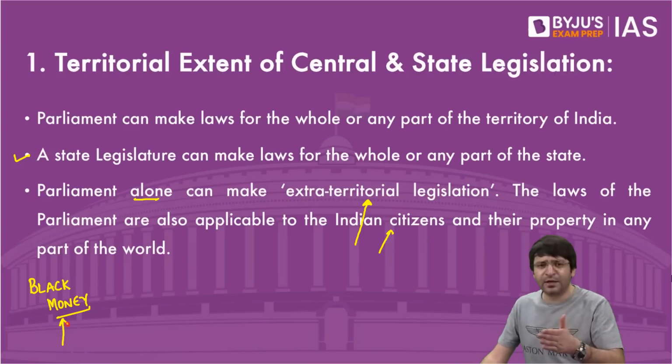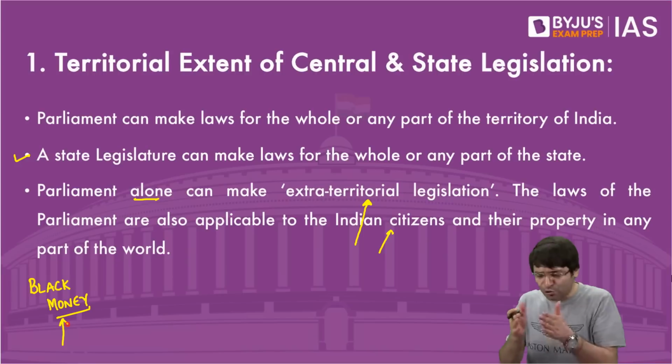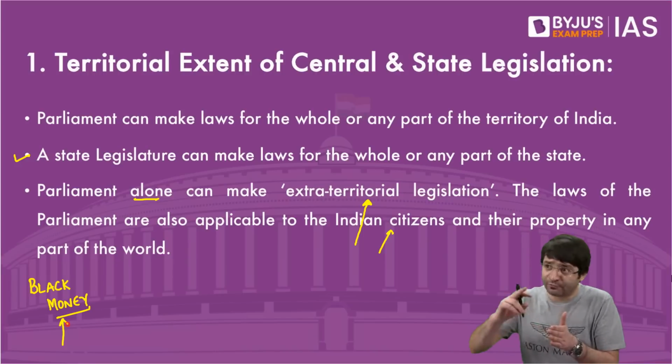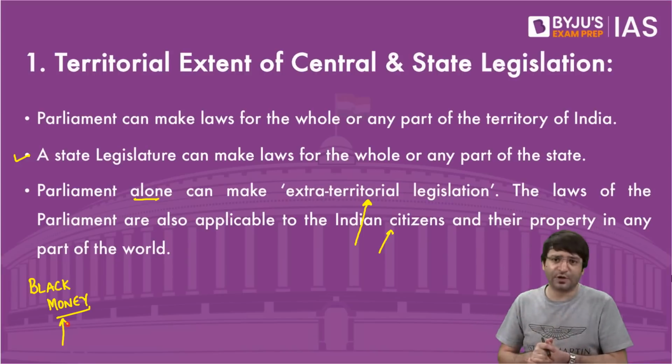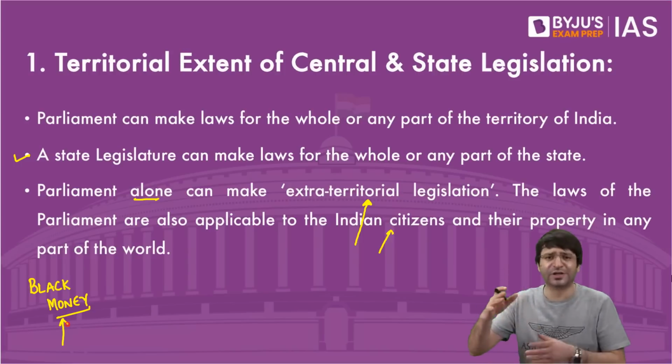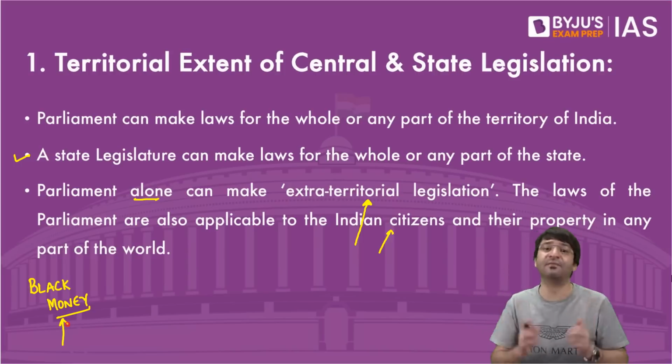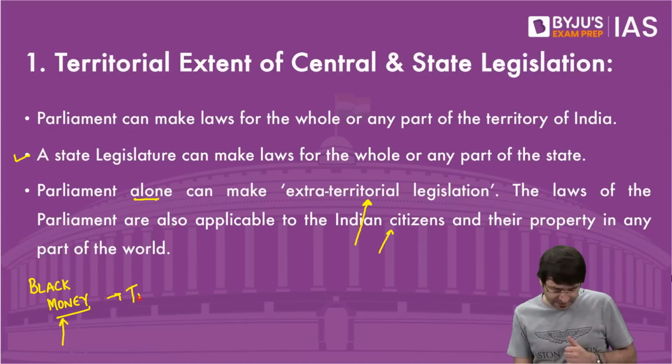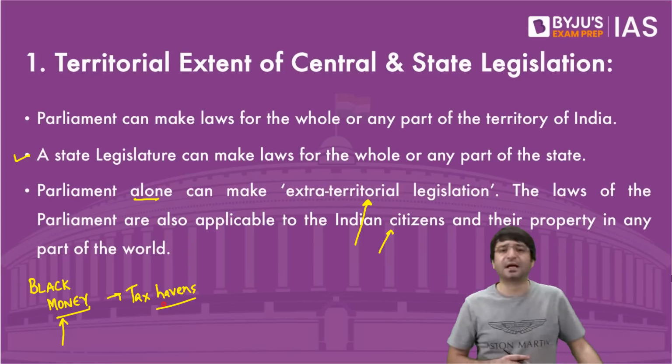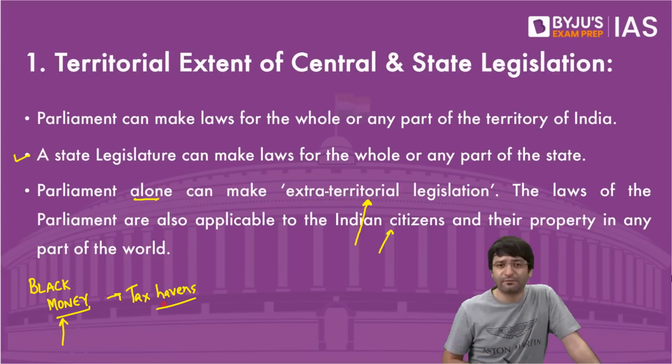And there are wealthy individuals in India who store this unaccounted money in foreign bank accounts. For example, in Switzerland and Mauritius and in various tax havens. What are these tax havens? Where the taxes are mostly 0%, which means you end up saving a lot of money.